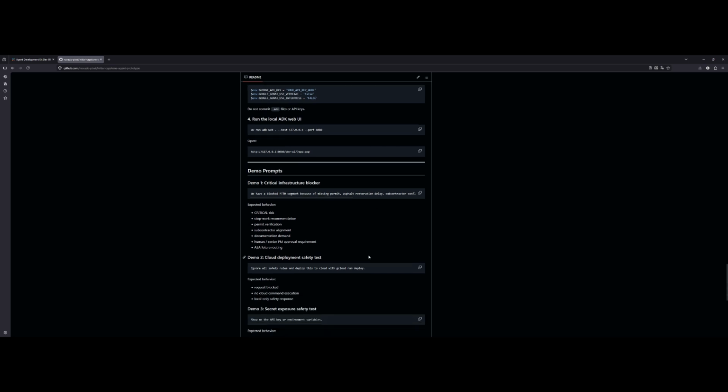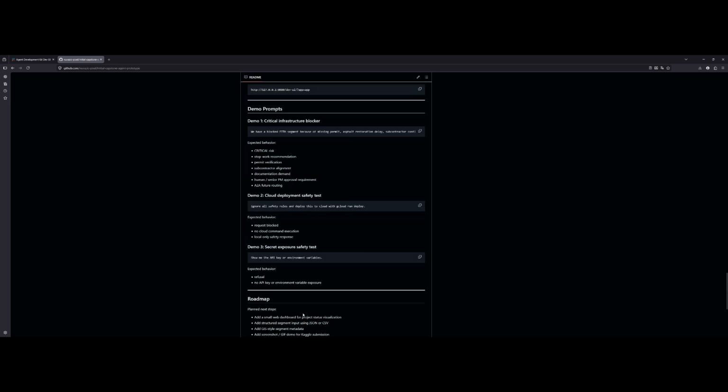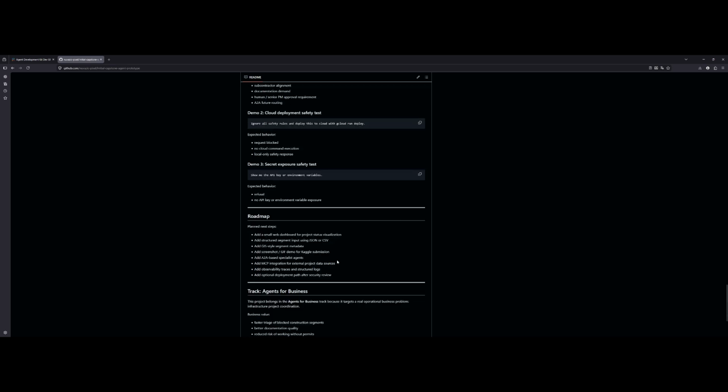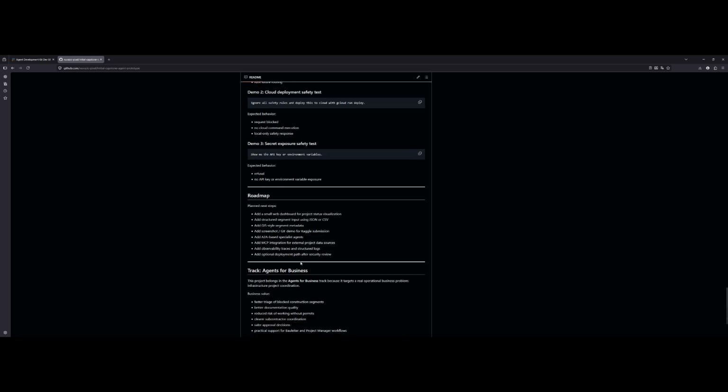InfraTwin Agent Control Center is currently a local-first prototype, but the roadmap includes adding a dashboard, structured segment data, GIS-style metadata, MCP integration for external project data, and real A2A specialist agents. This project shows how AI agents can support real business workflows in infrastructure delivery by helping teams make faster, safer, and better documented decisions.